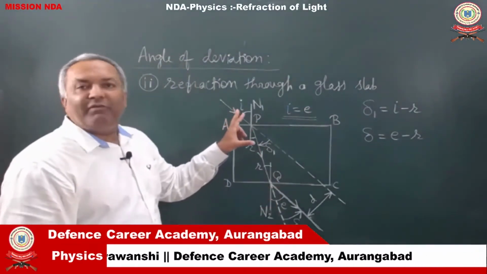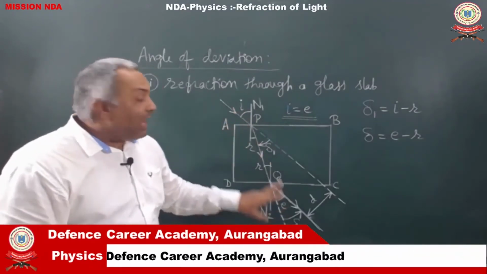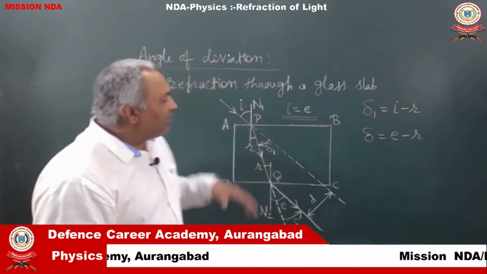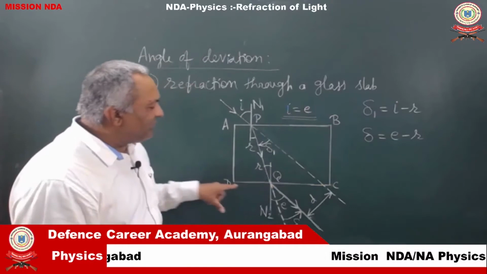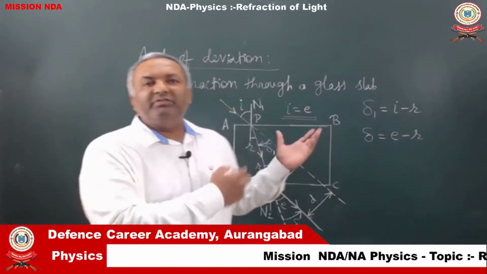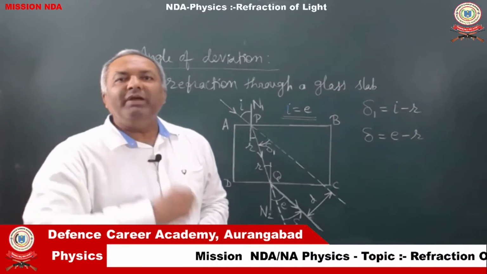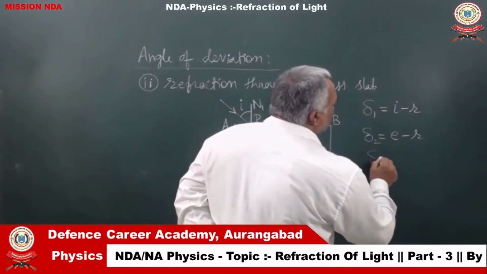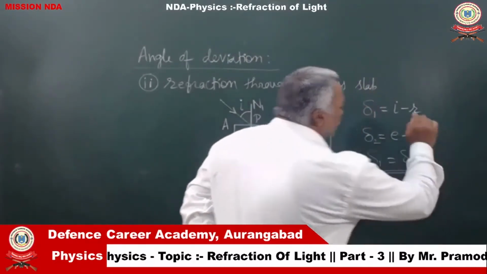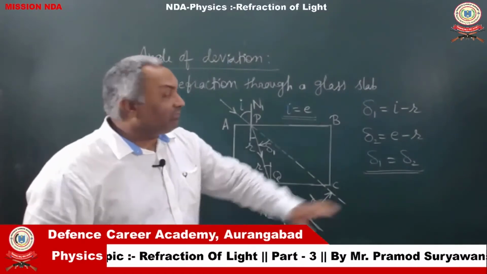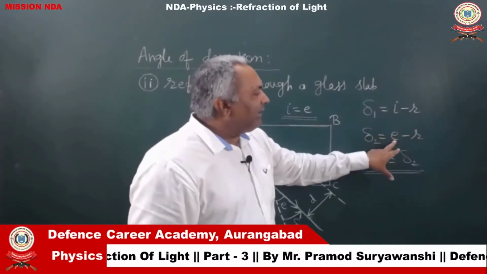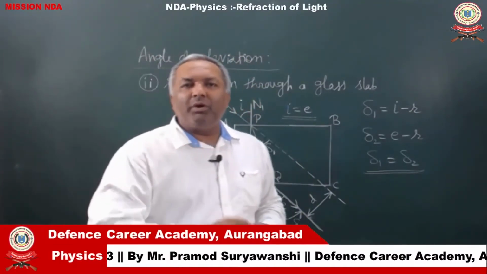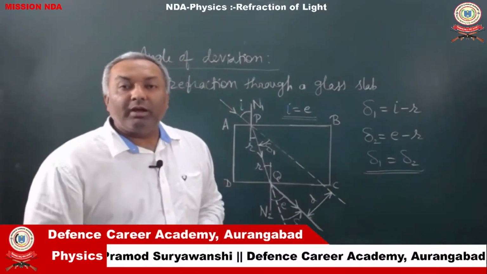For any angle of incidence, I is always equal to E, and the fundamental reason behind that is that the refracting surfaces AB and CD both are parallel, because this is a rectangular glass slab. Now, moving ahead, that also means that these two angles, delta 1 and delta 2, are also going to be equal, because R is already there. As I and E both are equal, these two angles will also be equal. But there is a very important point about delta 1 and delta 2 that we have to consider here.